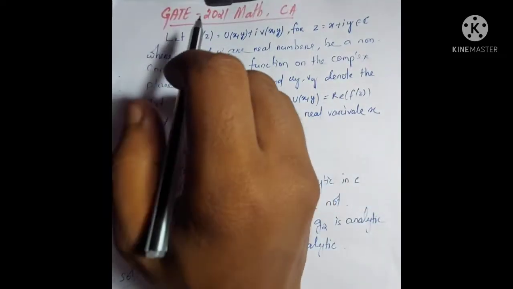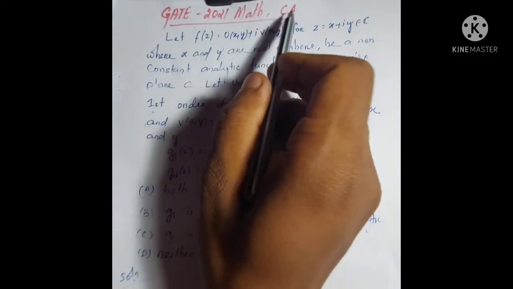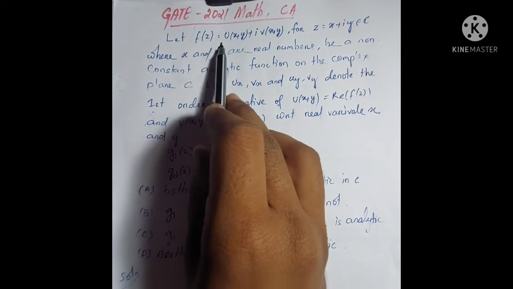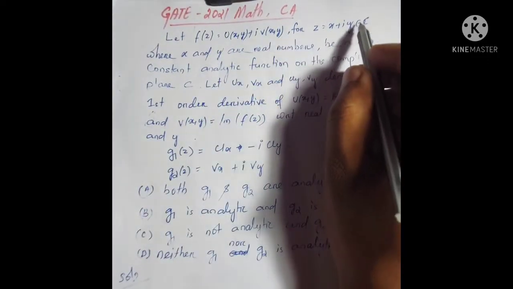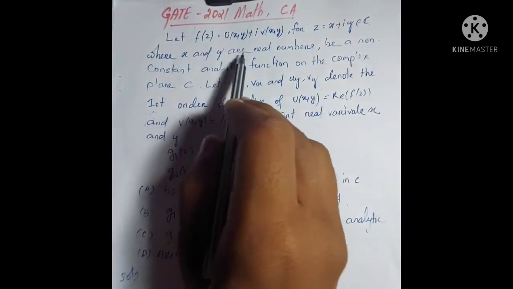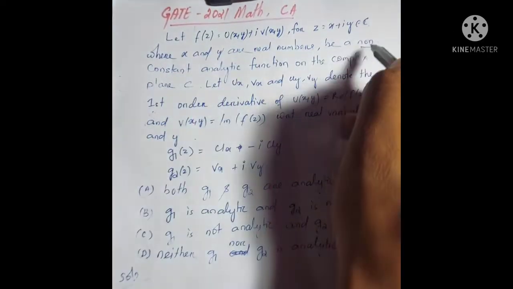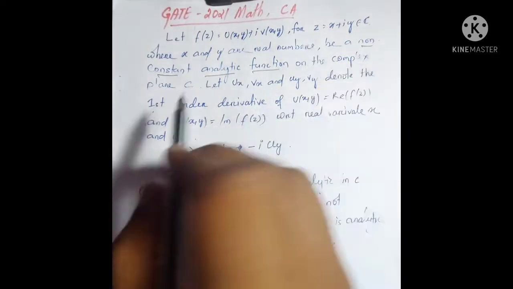Hello, let us solve one question from GATE 2021 Math Complex Analysis. The question is, let f(z) = u(x,y) + i v(x,y) for z = x + iy belongs to C, where x and y are real numbers, be a non-constant analytic function on the complex plane C.